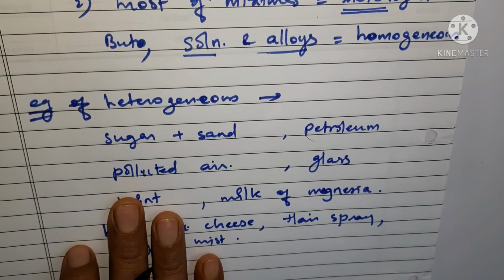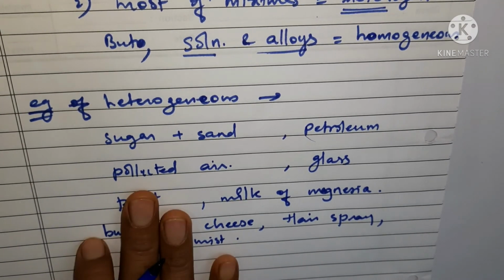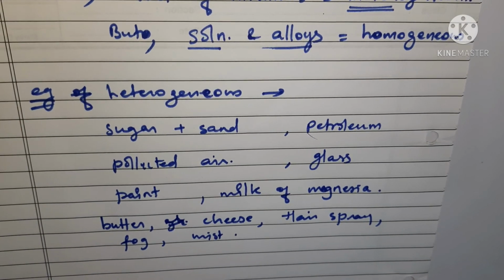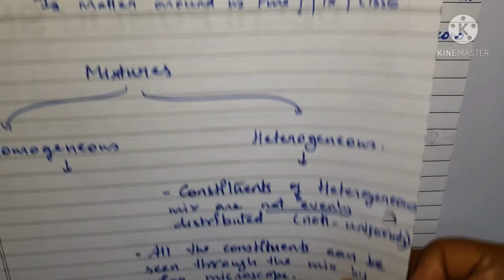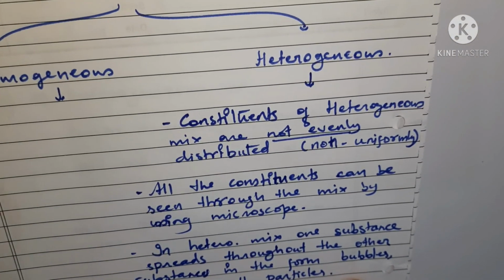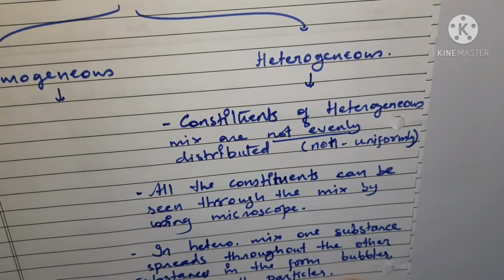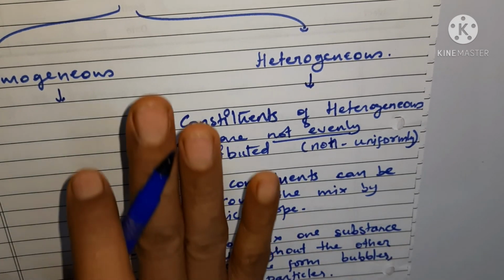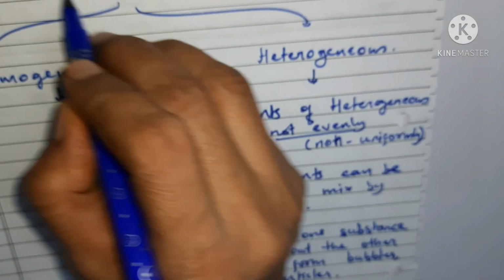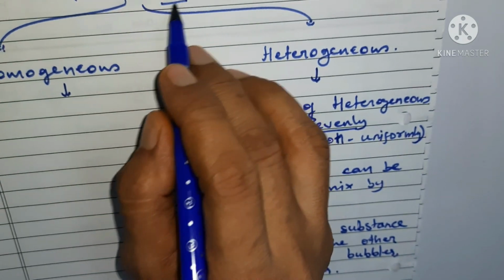So I hope everything is clear about heterogeneous mixtures. We have already done homogeneous mixtures, and this was about heterogeneous mixtures. Go through it again, and I hope you will be very clear with the term heterogeneous mixture. So with this, we have completed the topic of mixtures. In the next session, we'll deal with the properties, or characteristics, of mixtures.